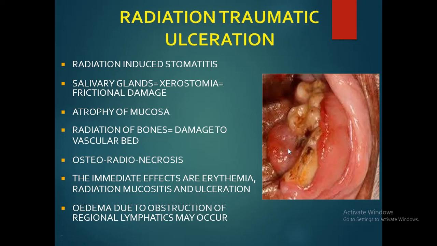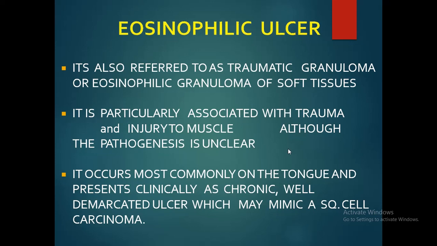Next is radiation-induced ulceration. Radiation can cause stomatitis. It also affects the salivary glands to cause xerostomia. It can also cause atrophy of the mucosa, damage the vascular bed, and cause osteoradionecrosis of the bones. The immediate effects are erythema, radiation mucositis, and ulceration. And edema can also occur because of the blockade of the regional lymphatics.